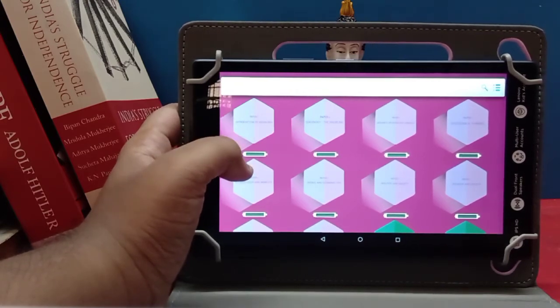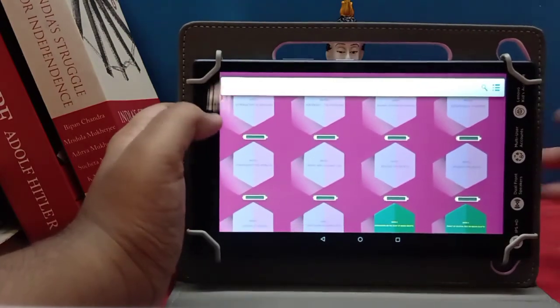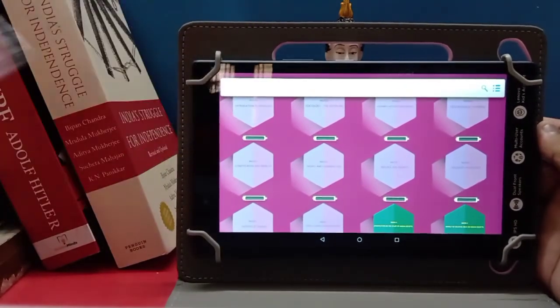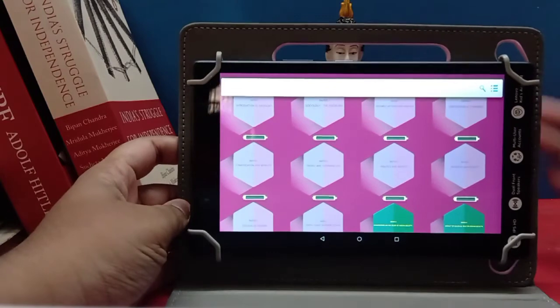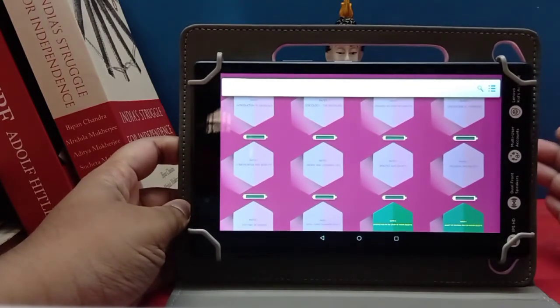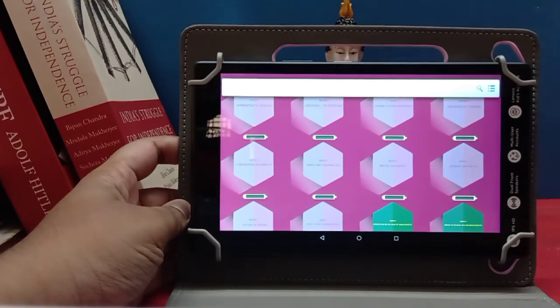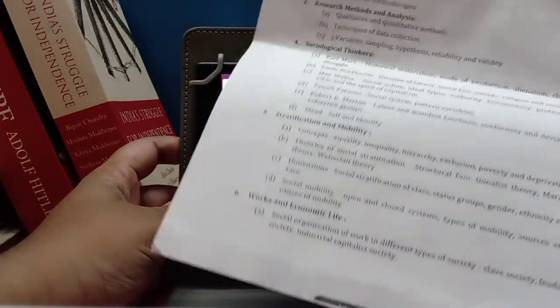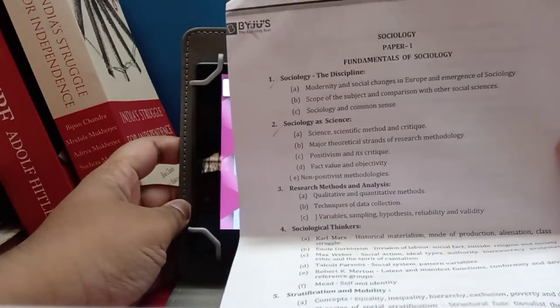We'll be getting just the SD card, and if you insert it, we have a total of 144 videos, and also some extra videos that are on YouTube. They'll be given to you privately, or sent to your mail if you have any doubts about that. All the topics in the syllabus provided will be covered. As I have the syllabus here, you can see this is the syllabus. Exactly what is mentioned in the syllabus is covered here.